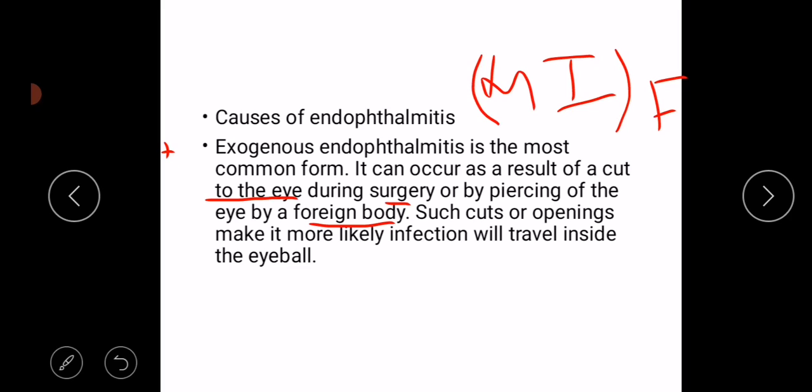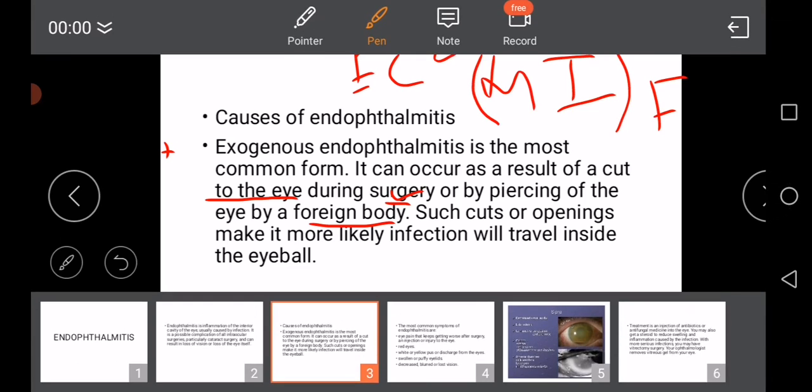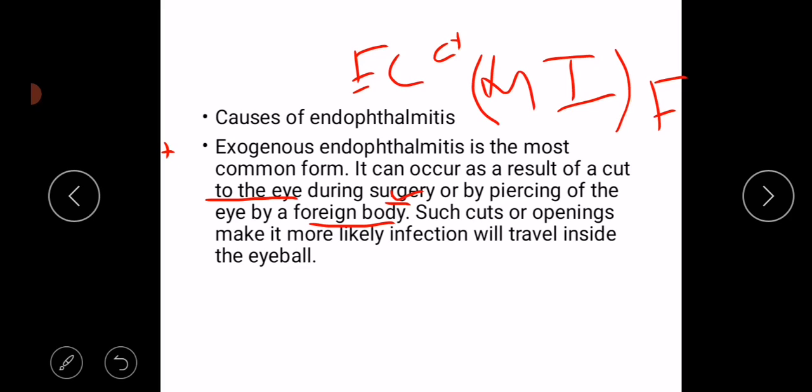The most common surgeries whose complications include endophthalmitis are extracapsular cataract extraction and other surgeries. Such cuts or openings make it more likely that the infection will travel inside the eyeball.